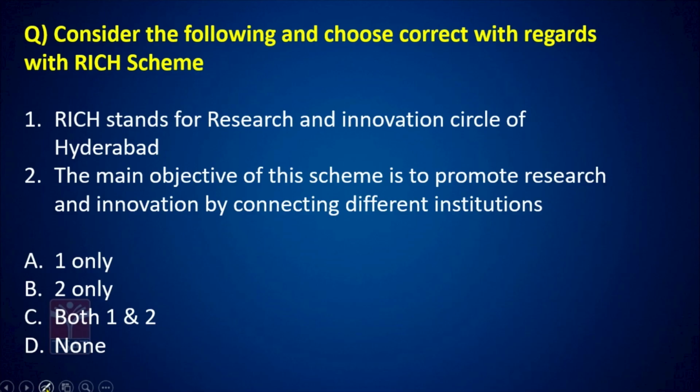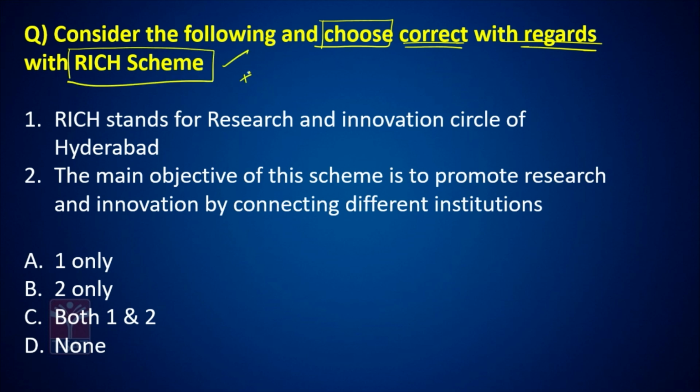How we are going to see? We will look into these schemes with the help of an objective type question. After the objective type question is done, if needed, we will see more points related to that particular scheme. Consider the following and choose the correct statement with regards to RICH scheme.